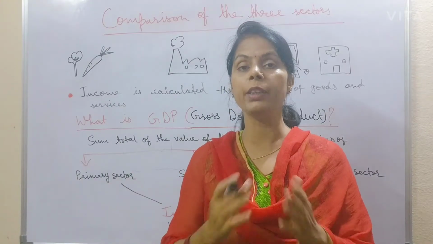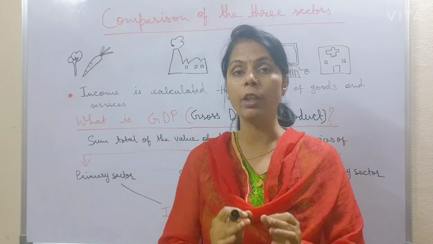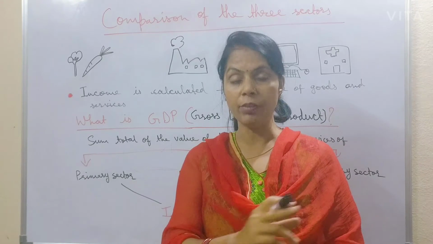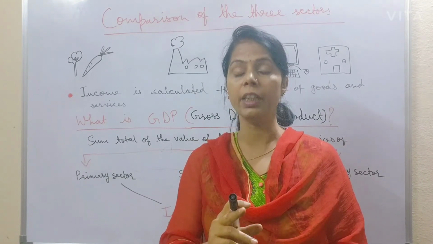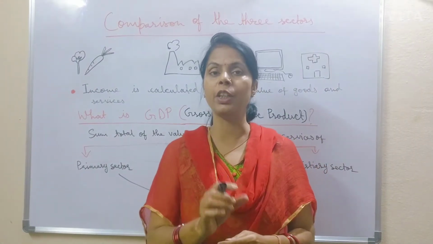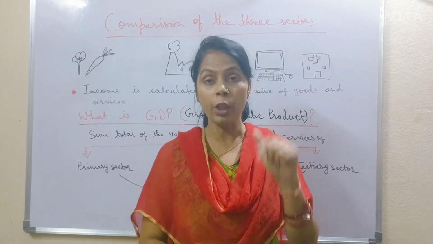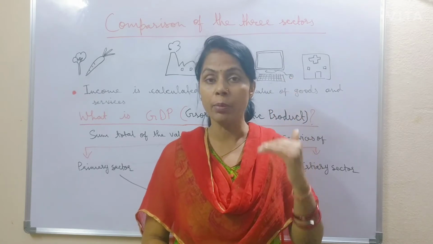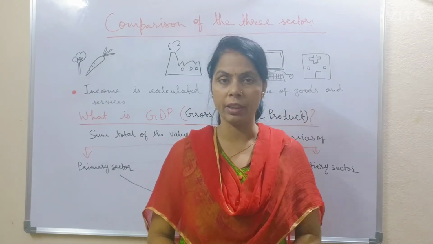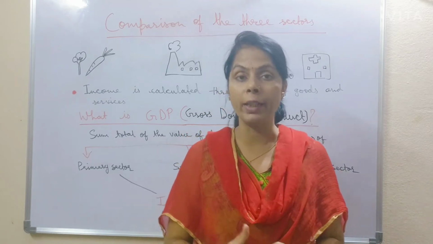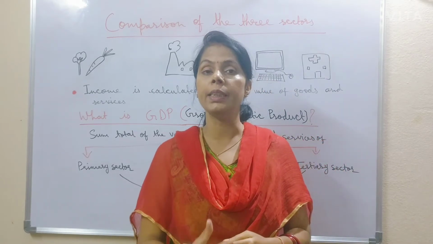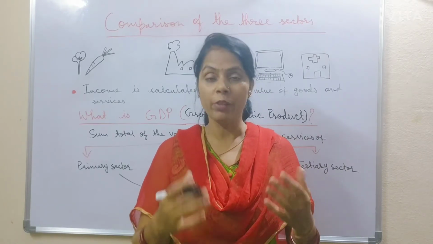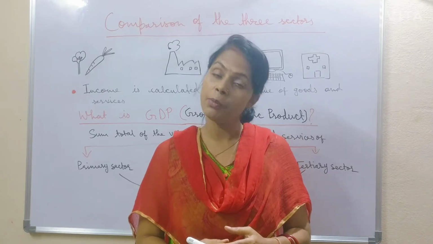For comparing the three sectors, first we find out the value of final goods and services of each sector and then we calculate the income of each sector. On the basis of the value of goods and services, we also find out which sector produces the highest and which sector produces the least in a particular year. In this way, we can also find out the economic status and the economic growth of any country. Simultaneously, we can also find out the GDP of any country.